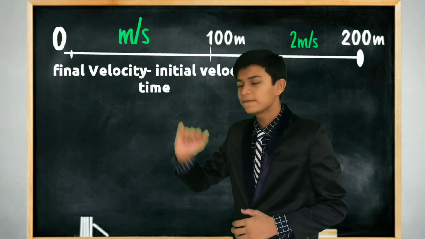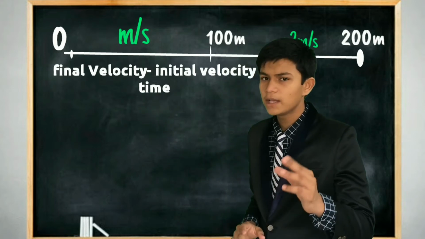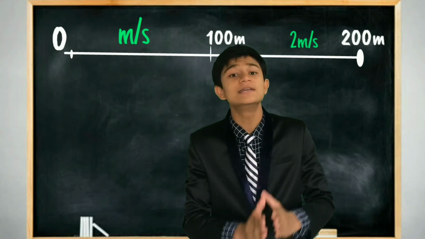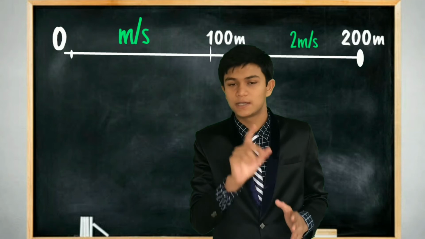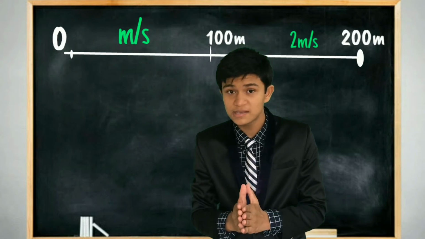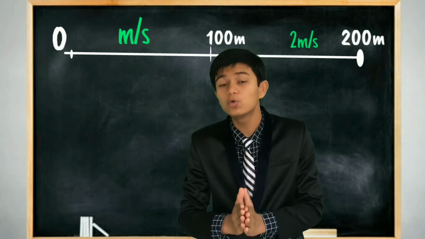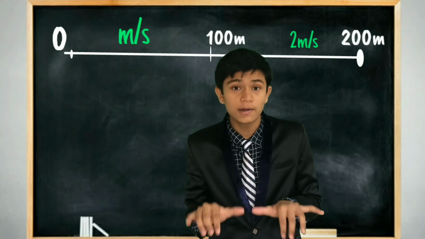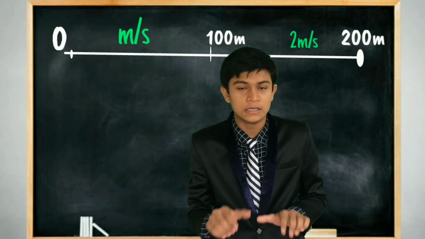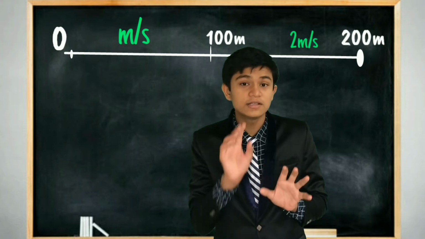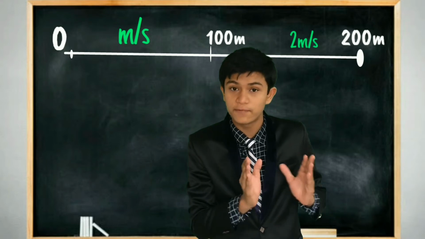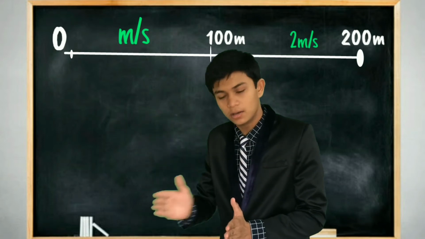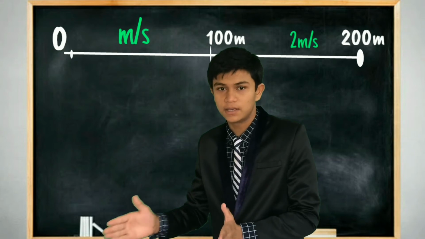What is final velocity? Now let me make you clear about initial velocity. Here the initial velocity is 0 meters per second. This case is divided into two cases. Shyam has run 200 meters, with a speed of 1 meter per second for the first 100 meters and then 2 meters per second for the other 100 meters.